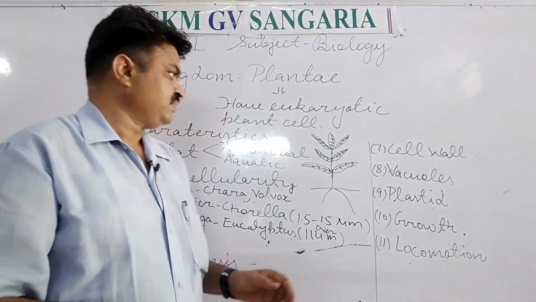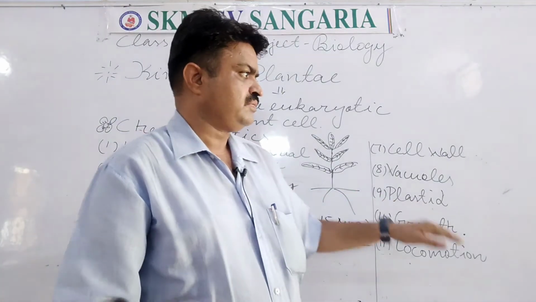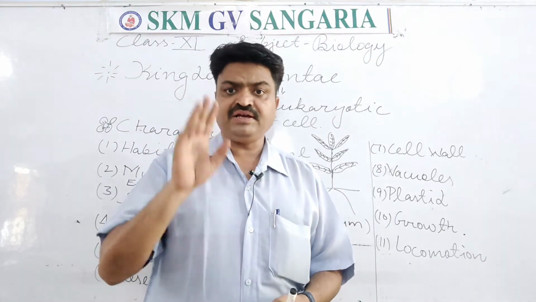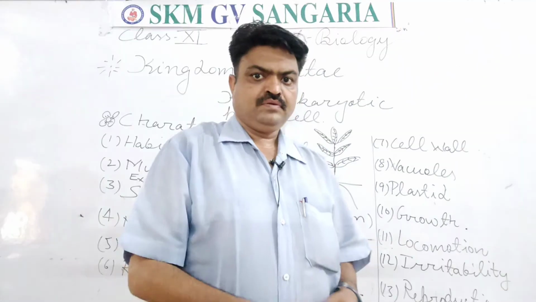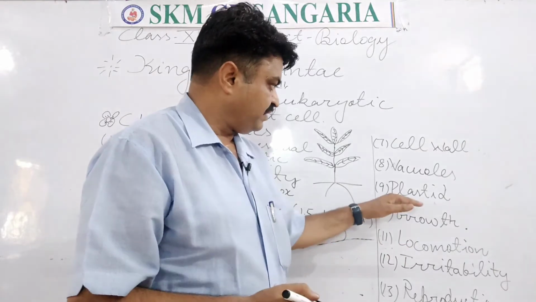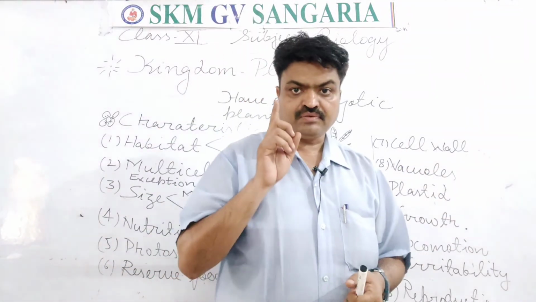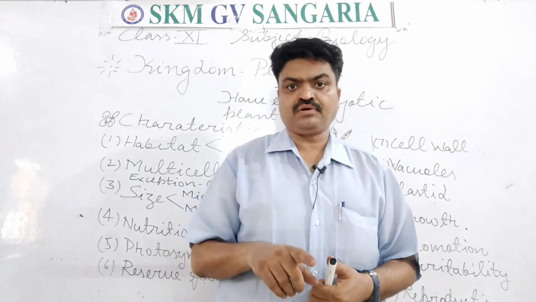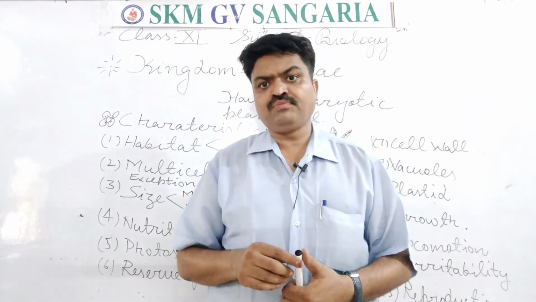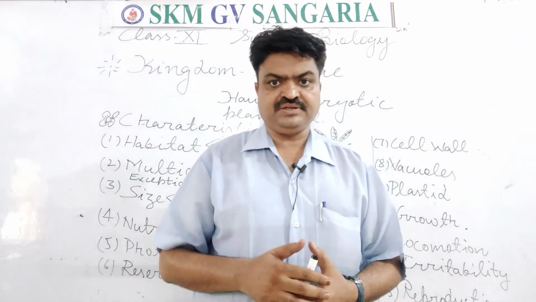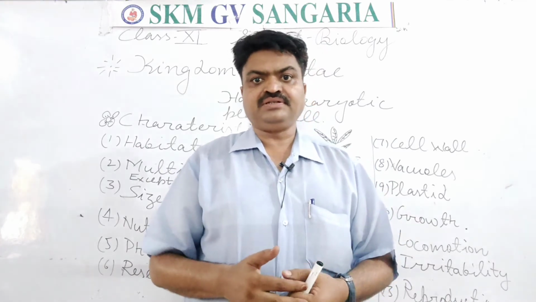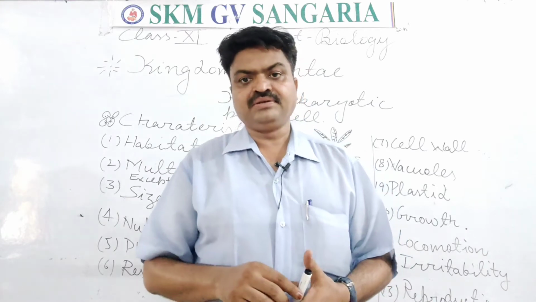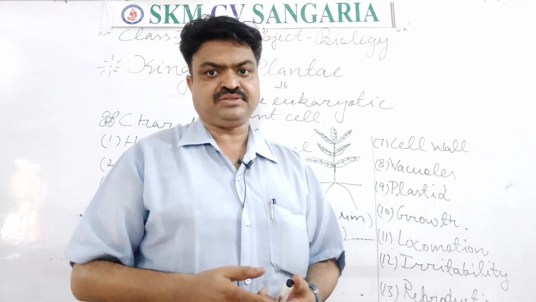Next is plastid. Now we come to the plastid, student. There are three types of plastid. Plants have three types of plastid: chromoplast, leucoplast and chloroplast. First is chromoplast, student. It is colorful plastid. Leucoplast is colorless plastid, and chloroplast is green color plastid, student.